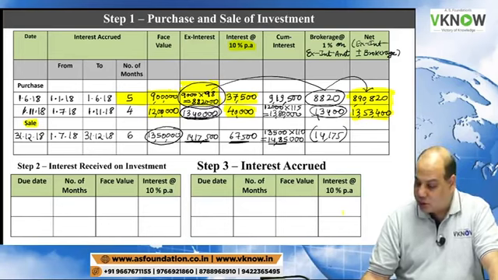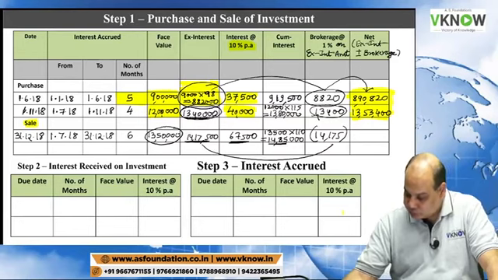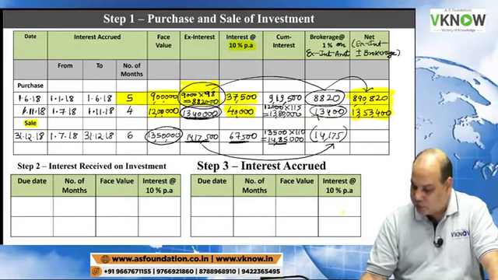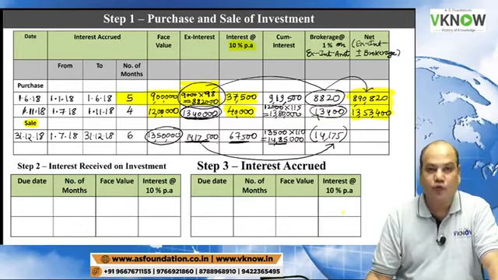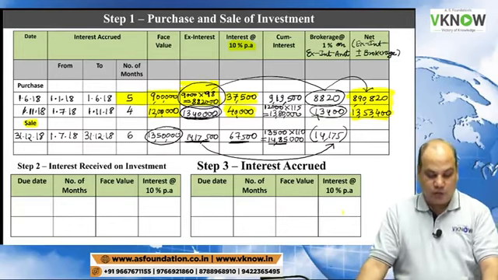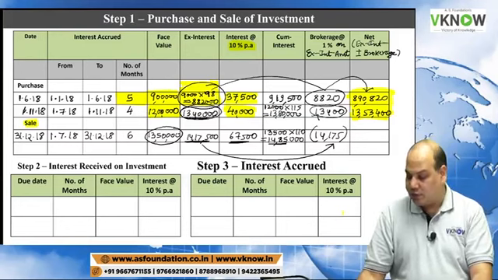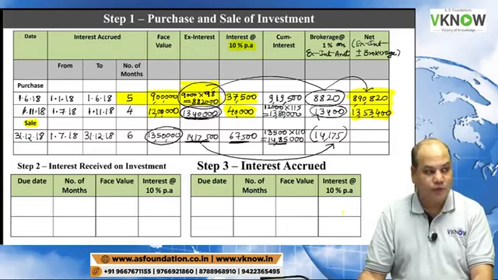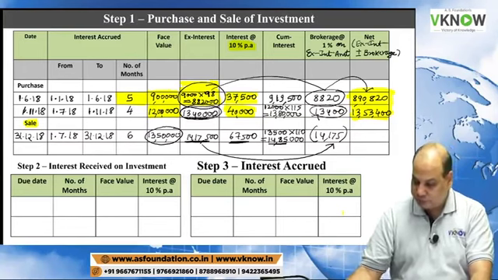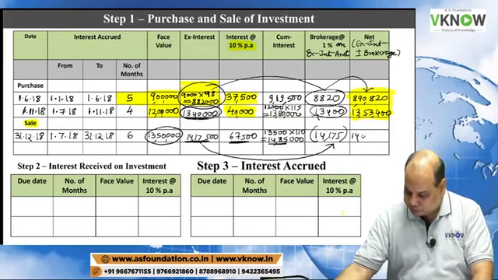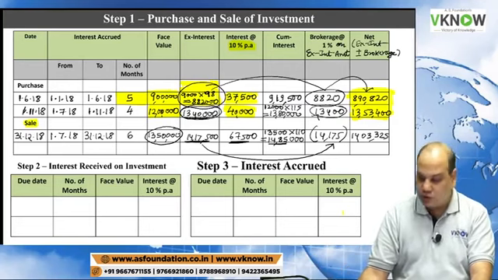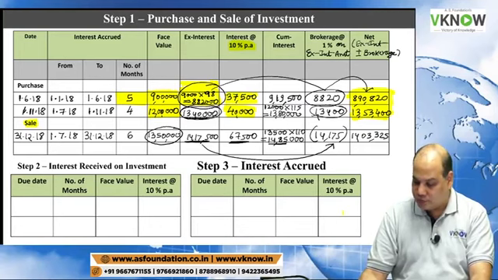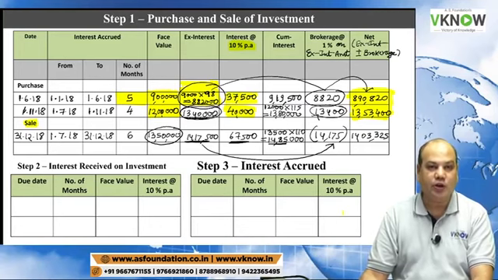So my net amount realized will be 14,17,500 minus 14,175, answer 14,03,325. So this completes one important working note.